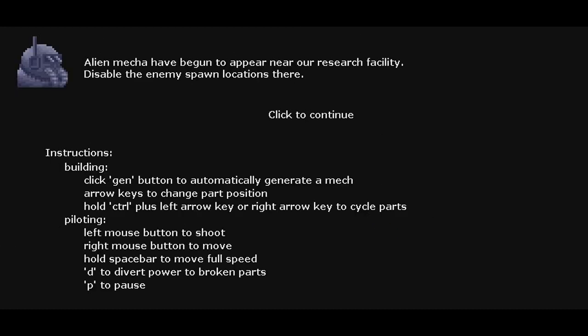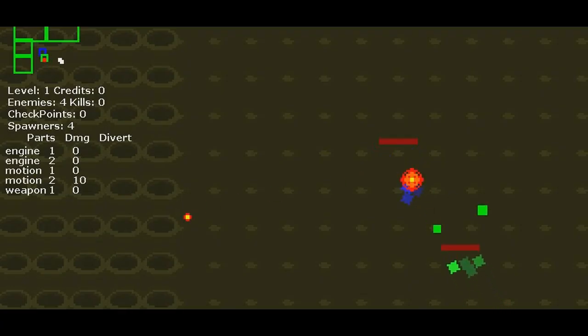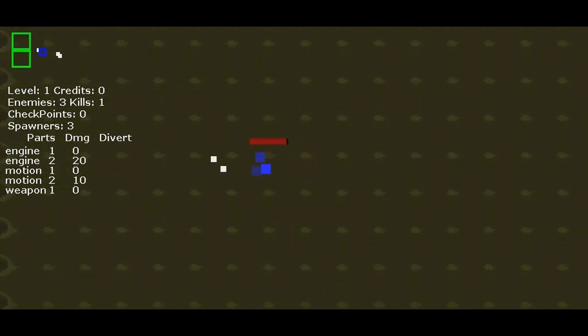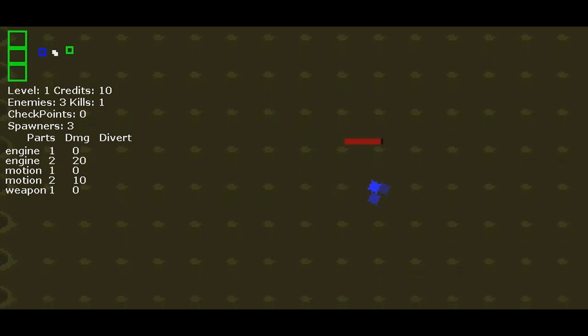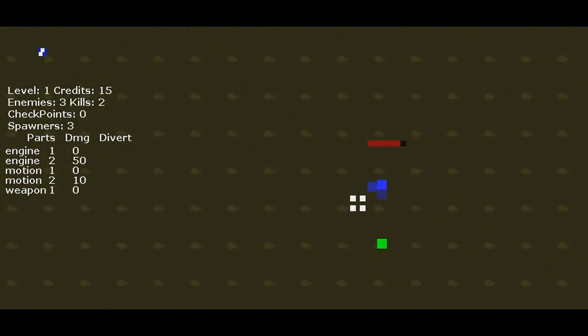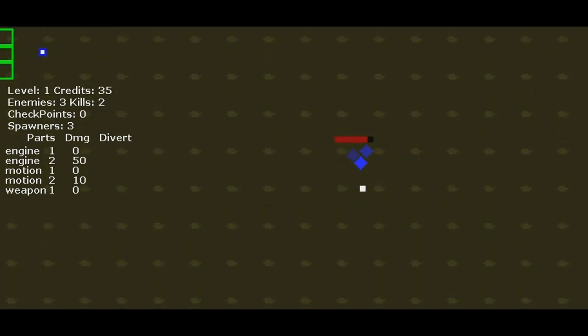An alien mecha have begun to appear near our research facility. Disable the enemy spawns near there. Oh, I didn't think they were just gonna attack me so fast. Alright. Let's grab whatever this is. Like, these are mine now. Please die. Please die. I want all of that as well.